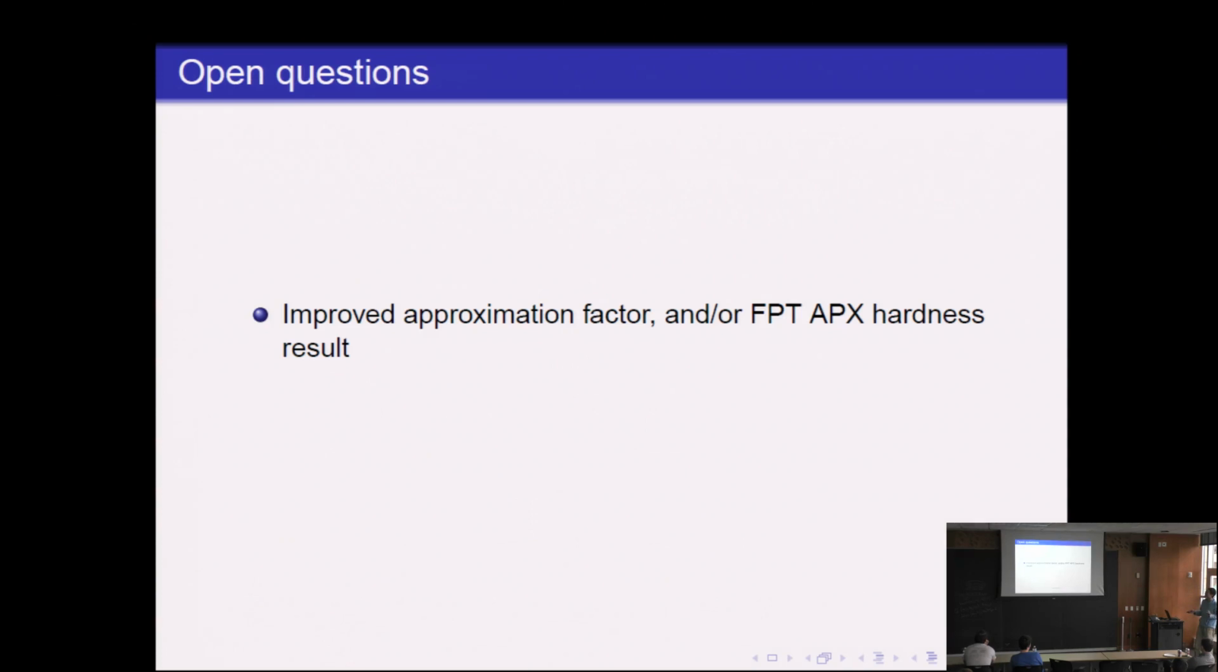Lastly, there are two open questions. One is, can we improve the approximation factor to something much better? Or can we improve approximation hardness results? For example, is it possible that we cannot beat a 1.1 approximation in FPT time? It's possible. And maybe a more ambitious goal is, can you find an FPT approximation scheme? What this means is, given any epsilon, can we find a 1 plus epsilon approximation to this problem in FPT time?